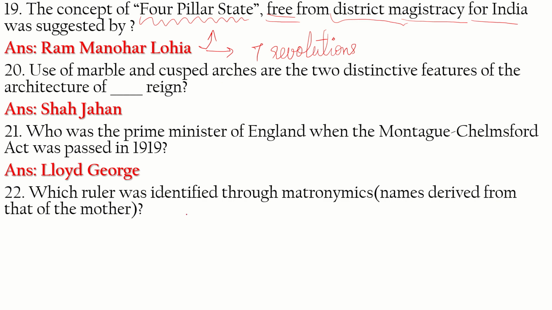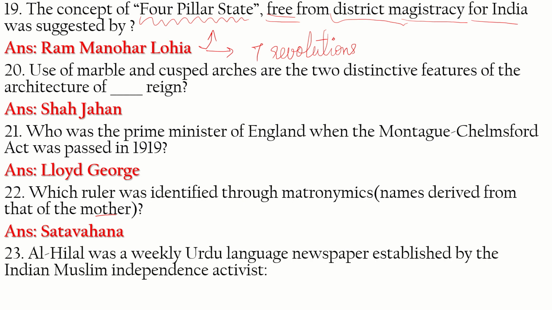Question 22. Which ruler was identified through matronymics? Now, what is matronymics? These are names derived from that of the mother. And which ruler had such a name? It is Satavahana. Satavahana had such a name, and this ruler's name was derived from that of his mom.